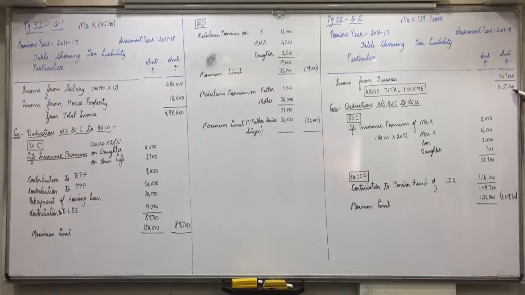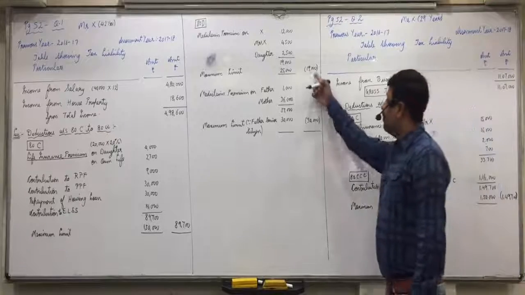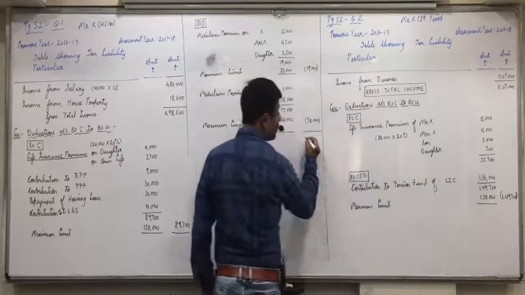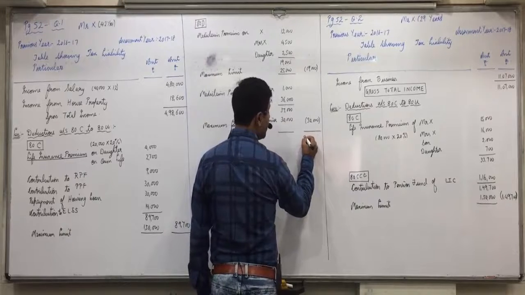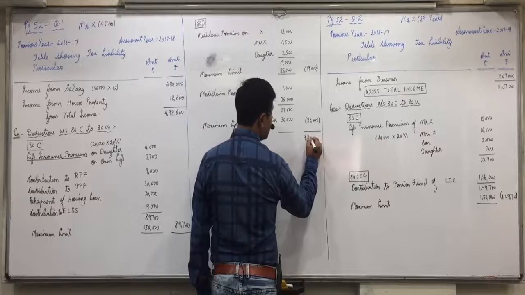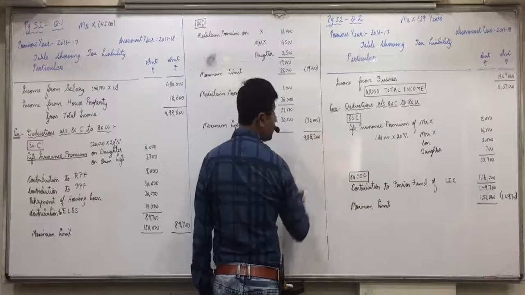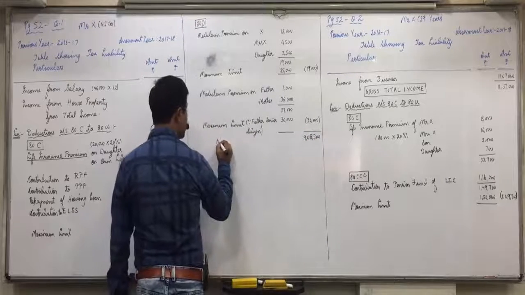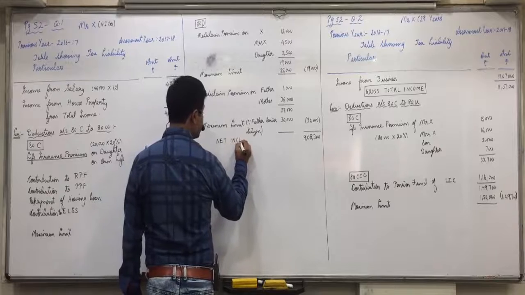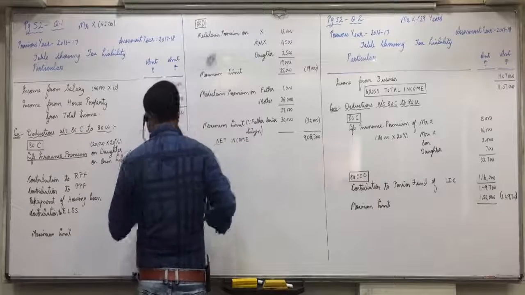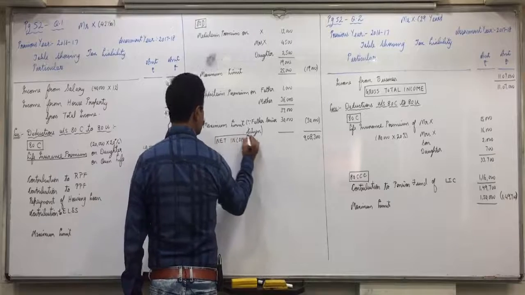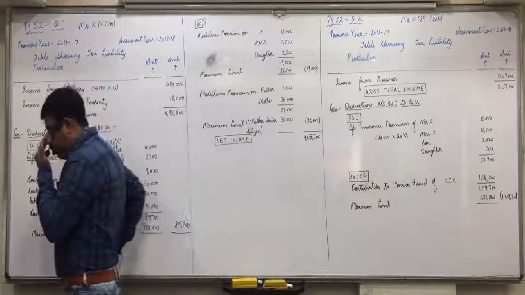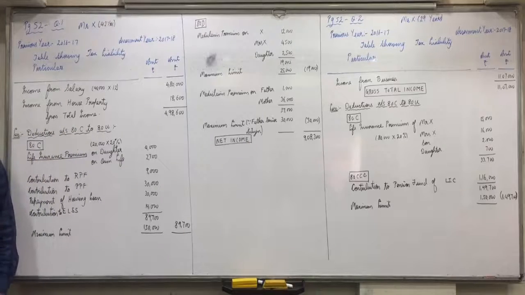Now do it: 11,07,000 minus 1,49,700 minus 19,000 minus 30,000. Yes? 9 lakh 80,000? 9,08,300 net income. Is everyone clear with this?